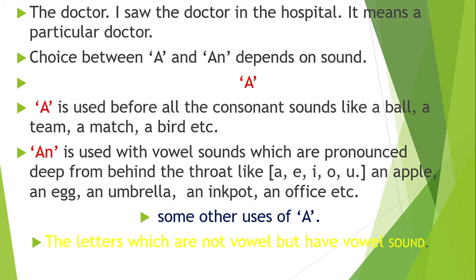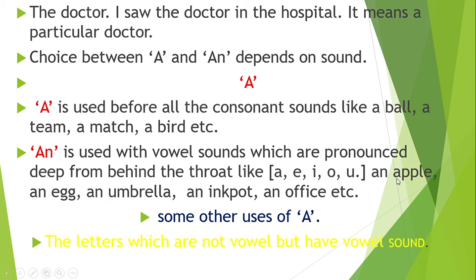As contrary to it, N is used with vowel sounds, which are pronounced deep from behind the throat, like A, E, I, O, U. We pronounce these sounds from deep down in our throat. As you see, apple.